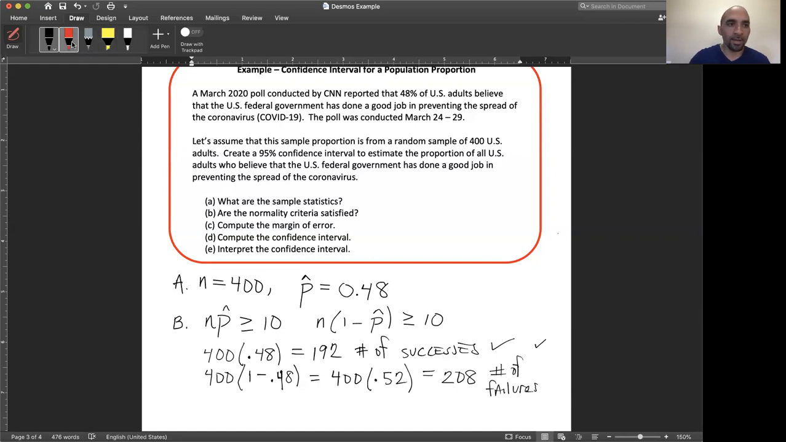So because of the fact that both of these values, again, number of successes in, sorry, that's not it. Try that again.